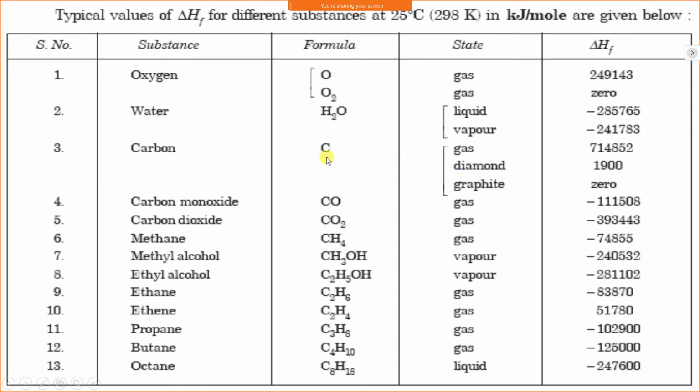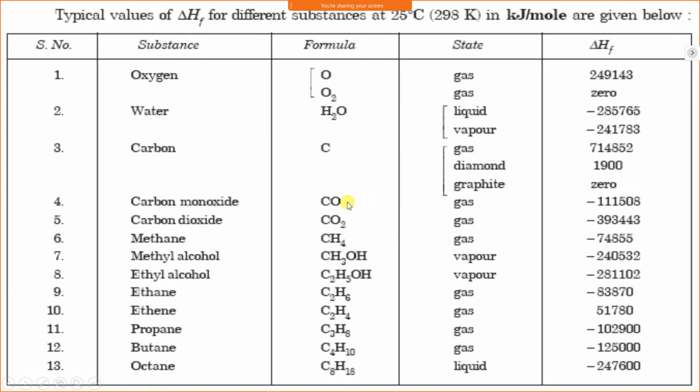Therefore, the enthalpy of formation of carbon at its natural state, that is the graphite state, is 0. But diamond doesn't occur naturally. Carbon converts into diamond when it is pressurized at very high pressure. Then it becomes diamond.